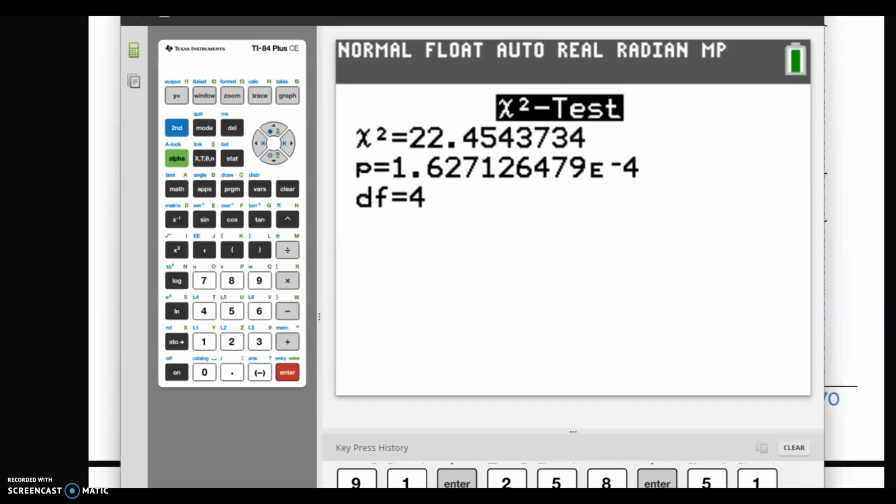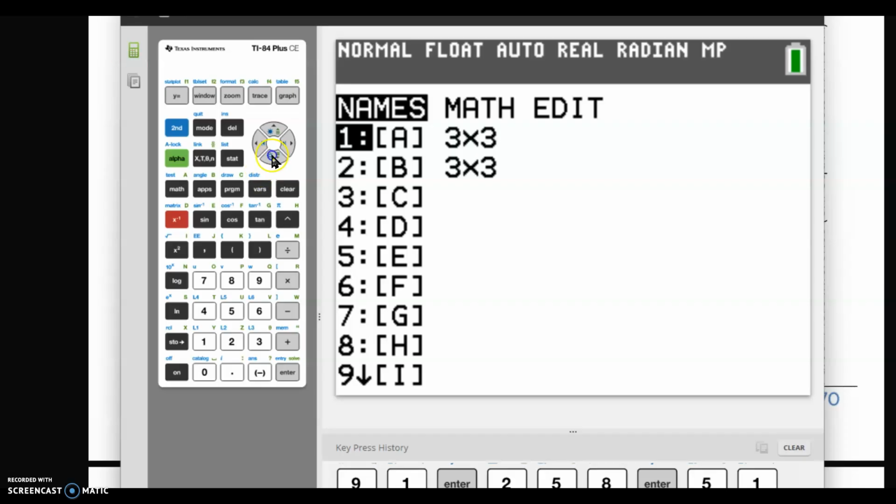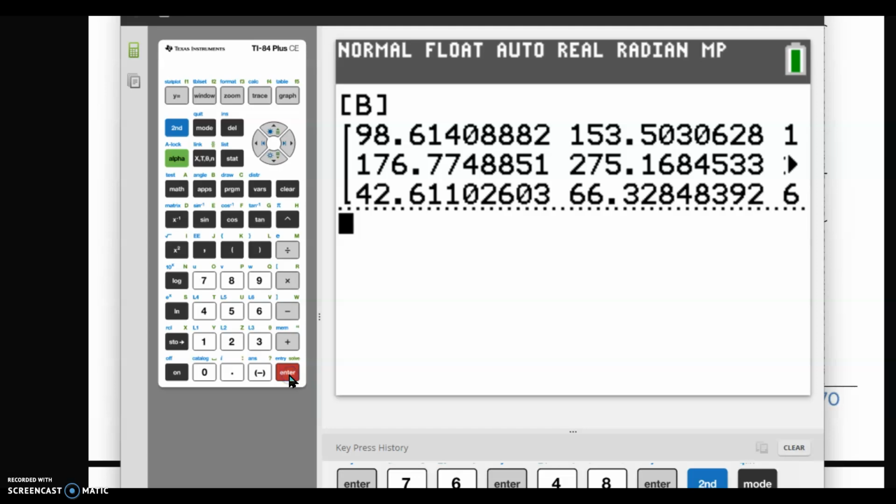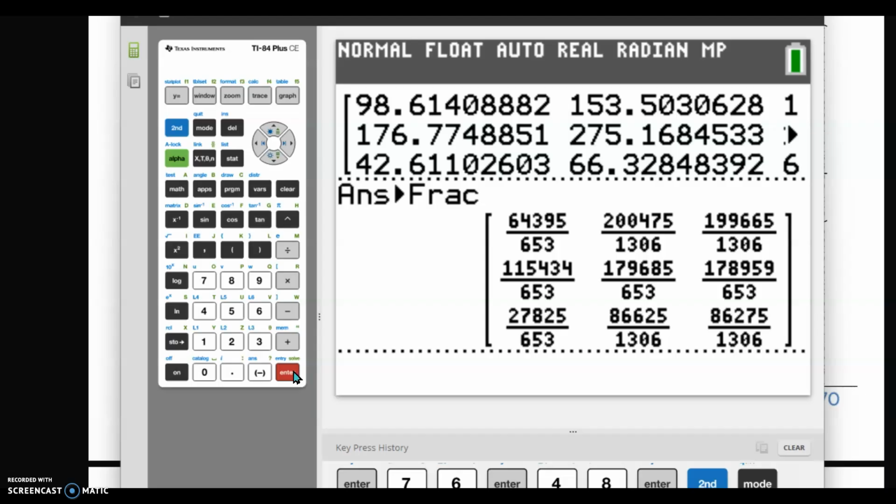And maybe just to show you one last thing, when we go back to our matrix menu, if we go down to matrix B, which was auto-populated, and hit enter, it's going to give us that matrix. If we go to math, enter, it's going to put that into fraction form for us, so it's a little easier to see. That was the calculation done by taking the row and column totals, dividing by the grand total in order to get those joint probabilities or joint frequencies.